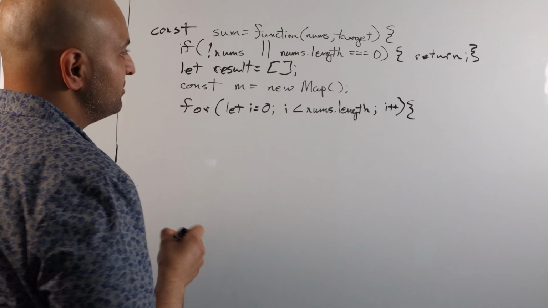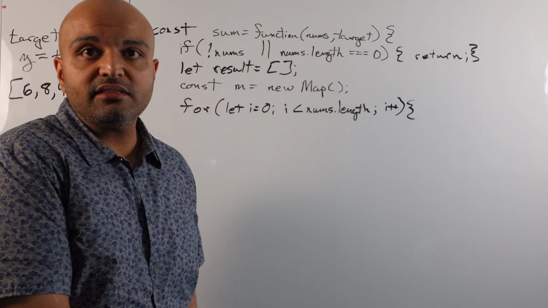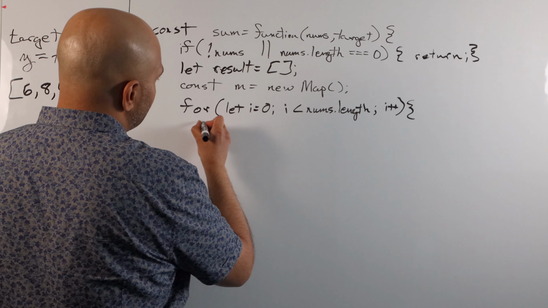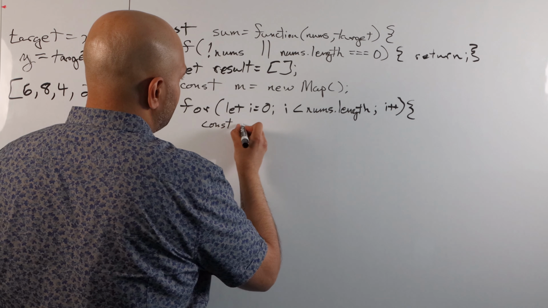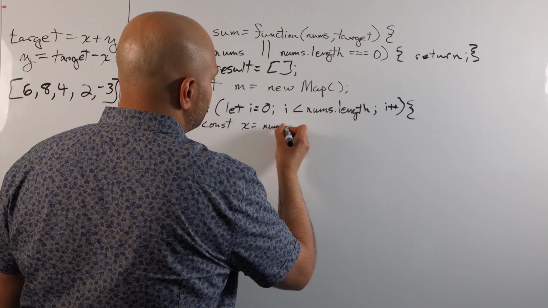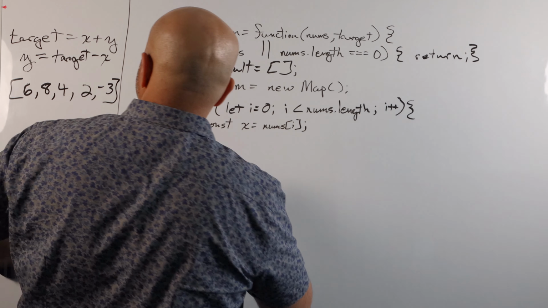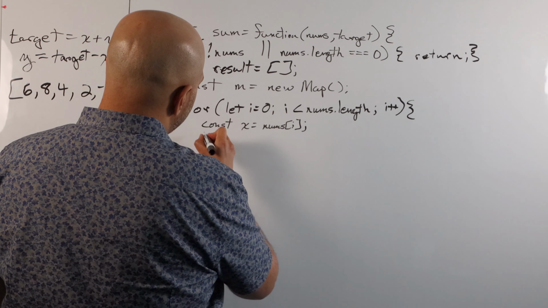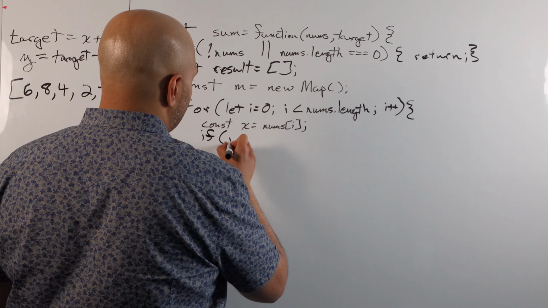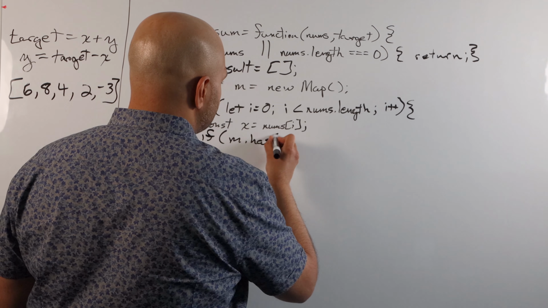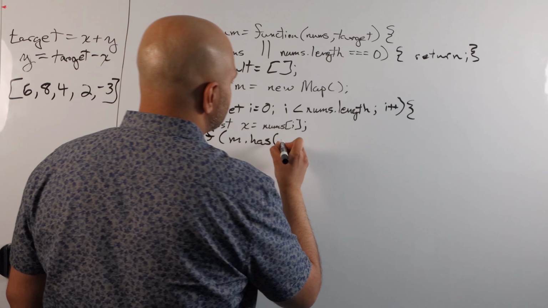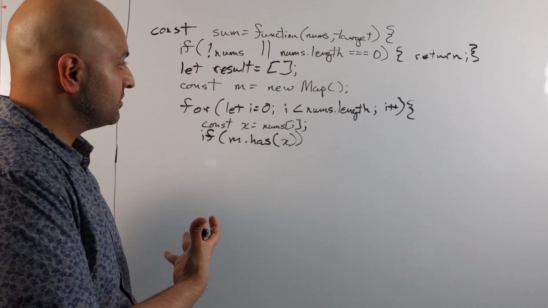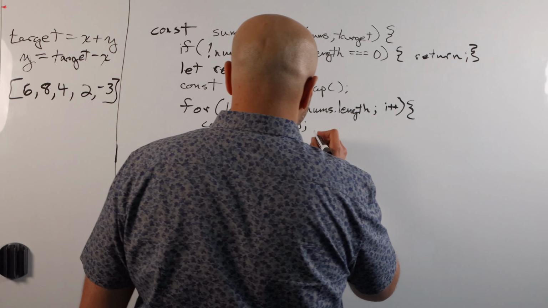And so within this loop, first we'll go ahead and handle the case where we check the map to see if we've already seen the counterpart of the current element. Now, for simplicity, I'll say const x equals nums of i, which refers back to this target equals x plus y formulation I had earlier. Then I'll say if m.has a key that corresponds to this x value, then that means we have already found the counterpart for this current element. Let's go ahead and grab it.